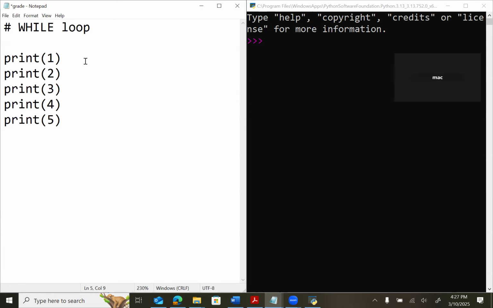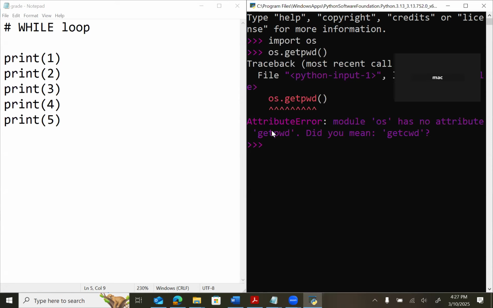Okay, so now for example, I saved it and I want to run it. Before running, I have to change my directory because at the moment I am in this directory. So get CWD, change working directory.